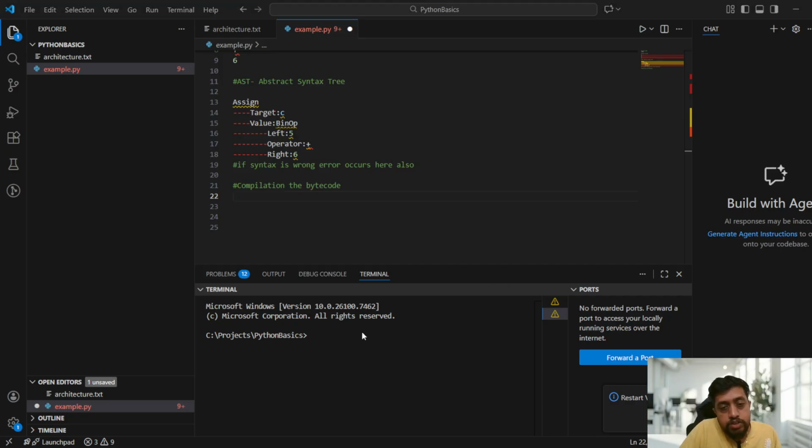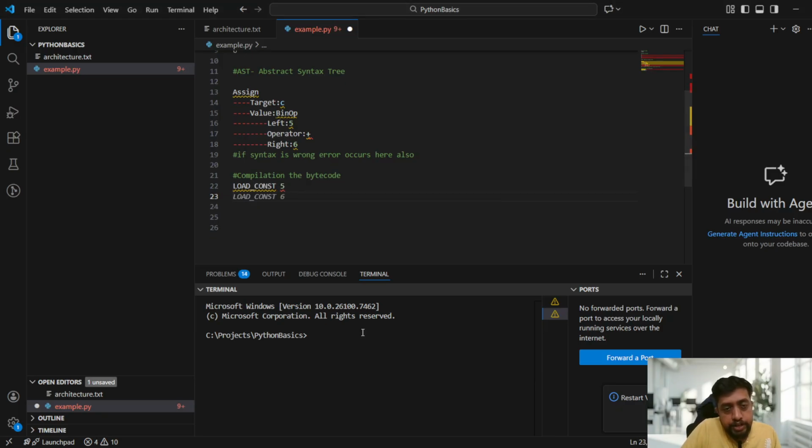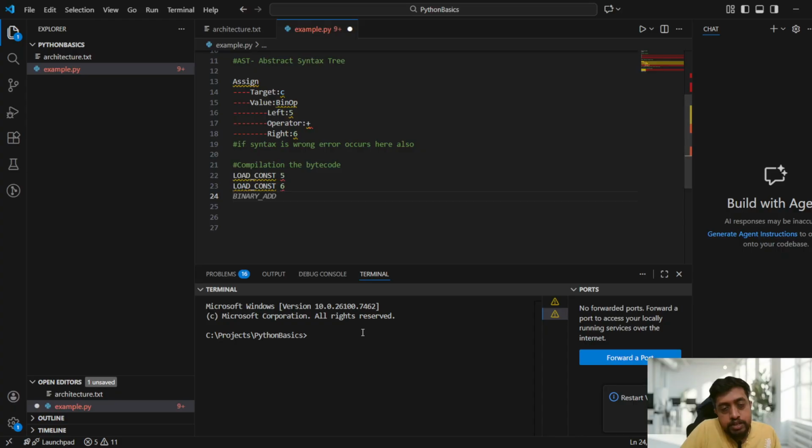So for that, here: load const 5. Okay, load const. This is a low level programming language, where the AST is now converted to the Python bytecode, so that the machine can understand these things, guys.